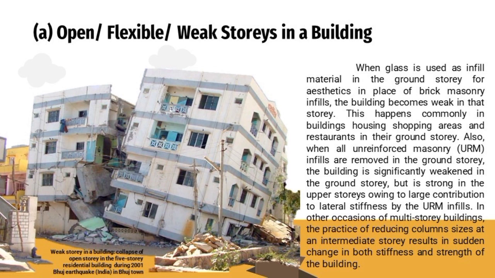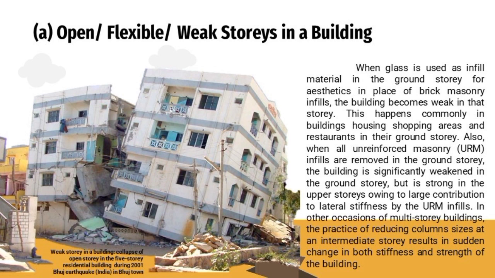Since glass is used more on the ground story, when glass is used on the ground floor, the second floor and the floors above are heavier, which means the ground floor becomes weak, which can cause the building to collapse. For example, in the picture, the weak story in a building, which collapsed,